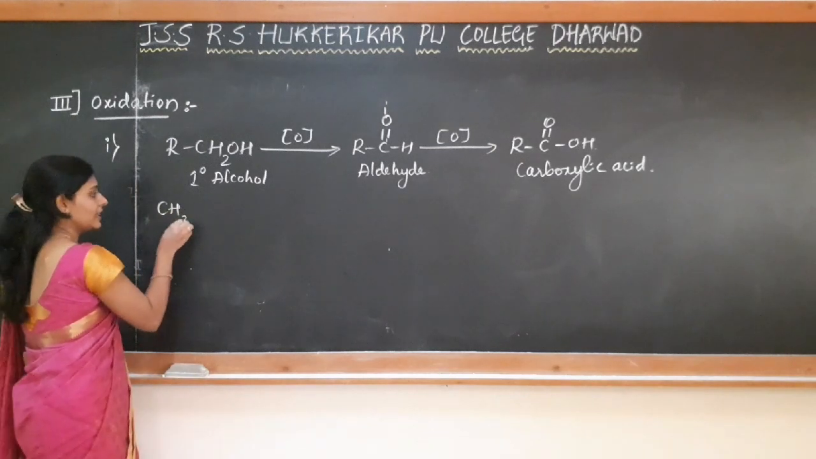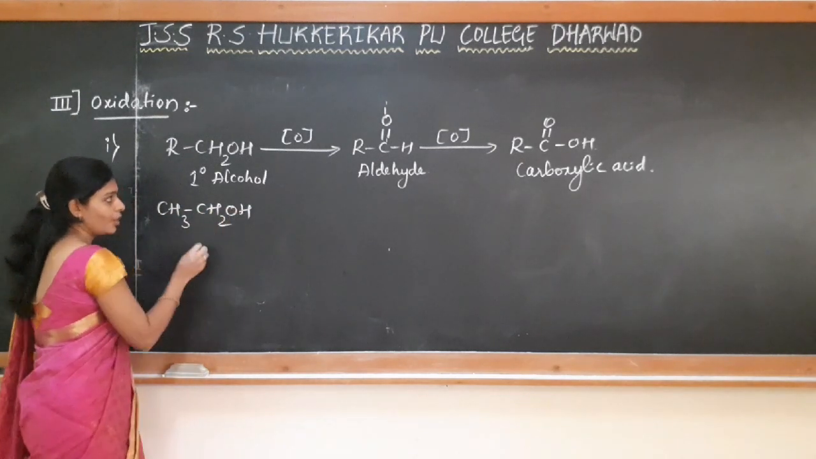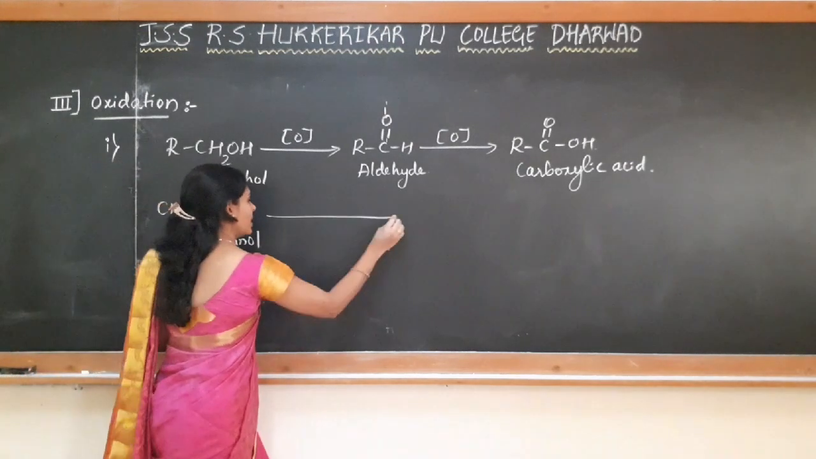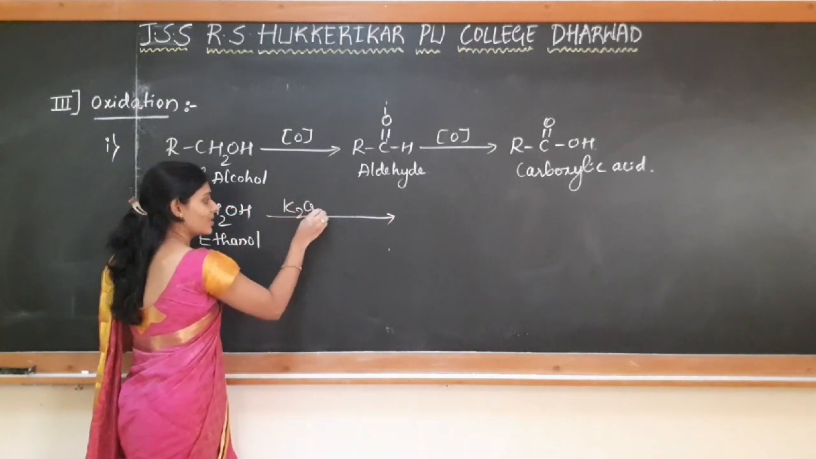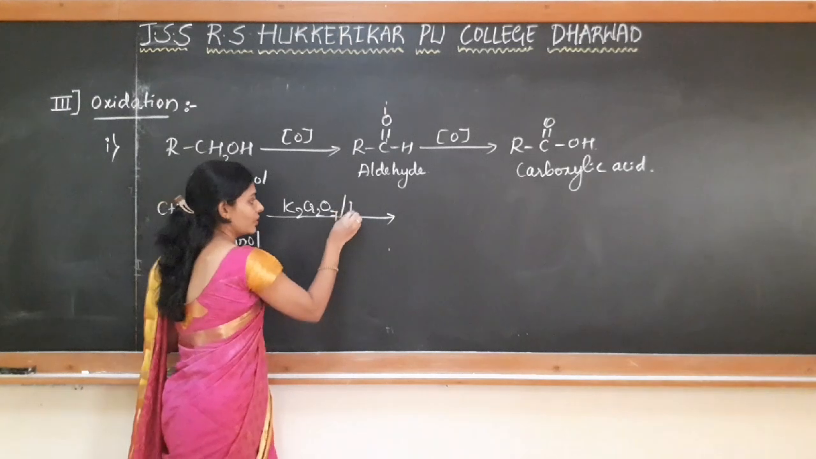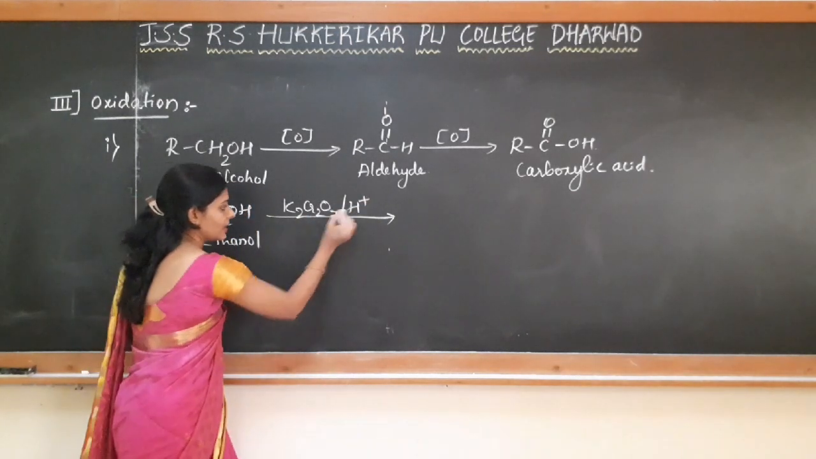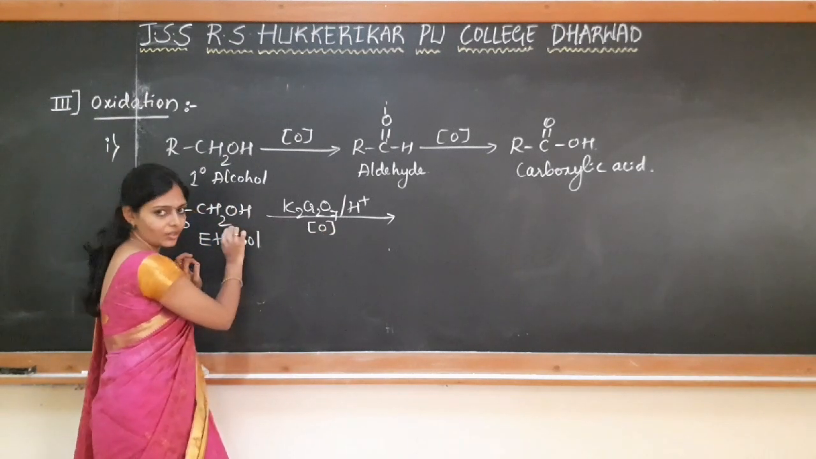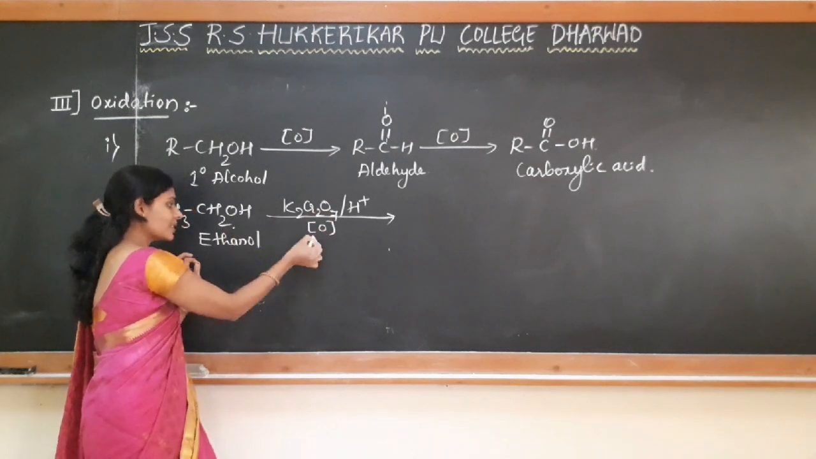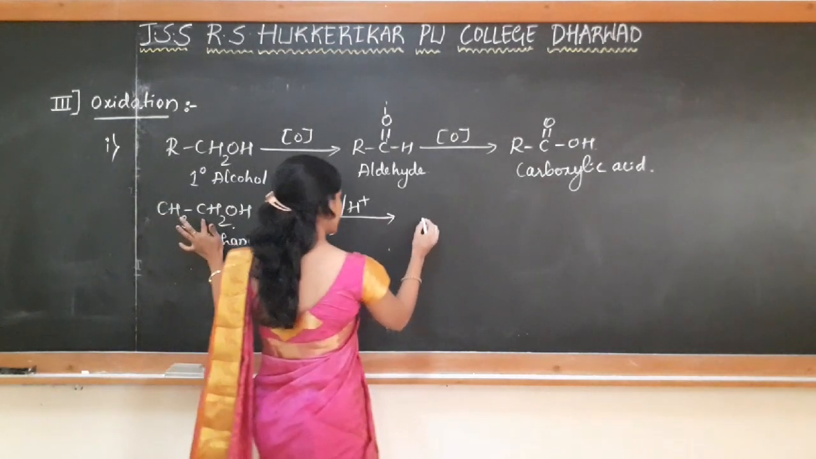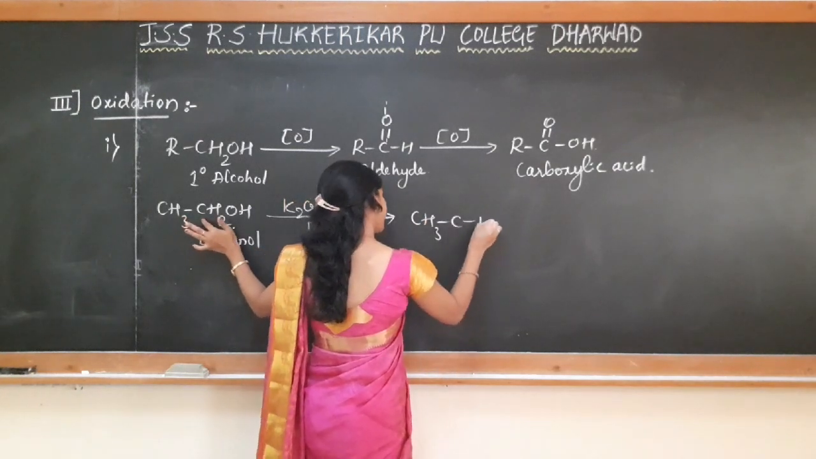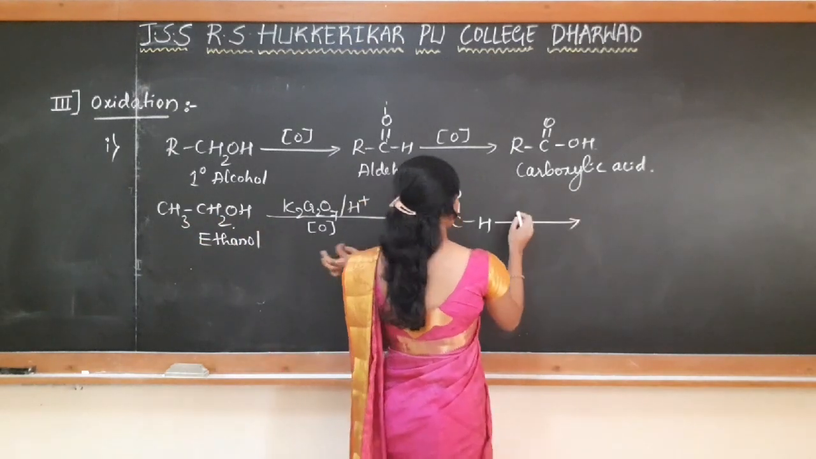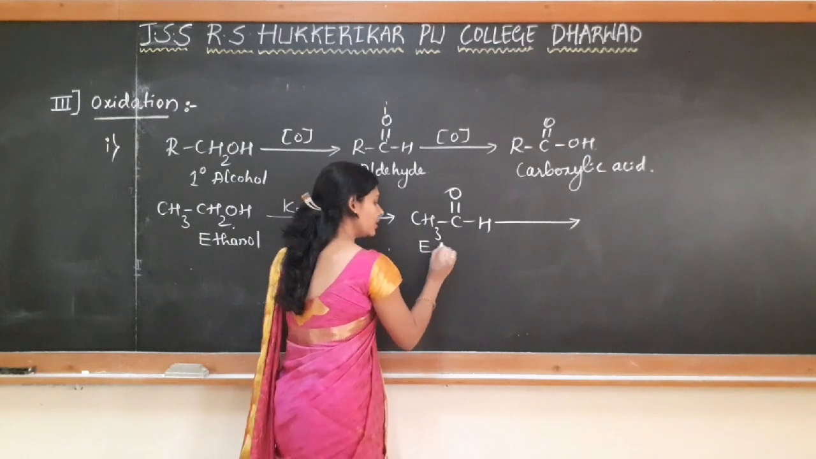For example, if I take ethyl alcohol, CH3CH2OH, this is ethyl alcohol or ethanol. When this is subjected to oxidation, that is by the reaction of acidified potassium dichromate, K2Cr2O7 in presence of acidic medium H2SO4, it liberates nascent oxygen which is supplied for the oxidation. So this nascent oxygen oxidizes ethanol to ethanal. There is a formation of an aldehyde, CH3CHO is formed. H2 is released. Dehydrogenation takes place.